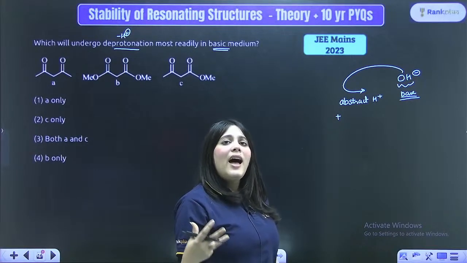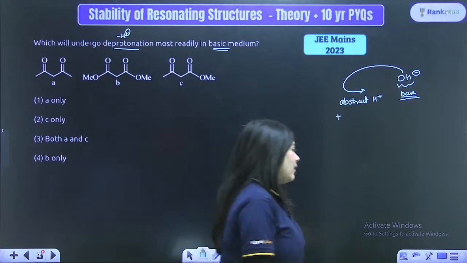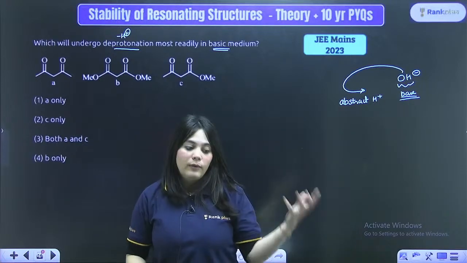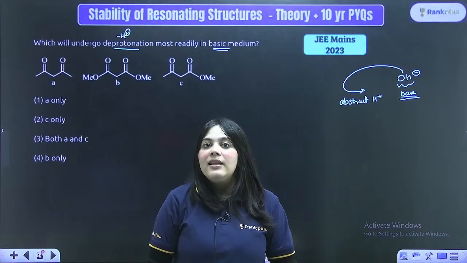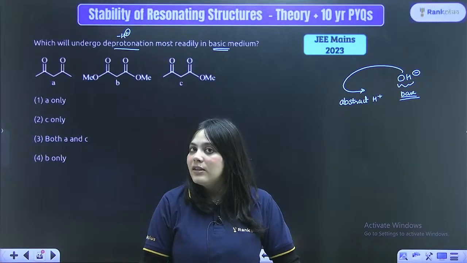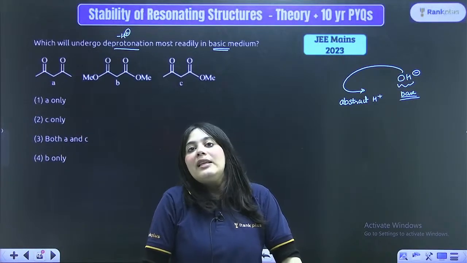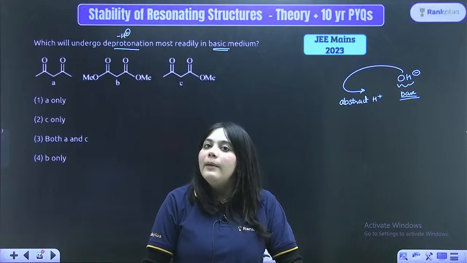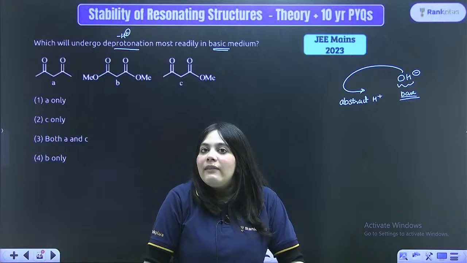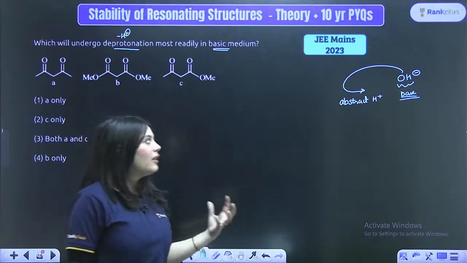the groups which are very good leaving groups. If any good leaving group is present, it will also abstract that. So I'm not including it over here, but you should know it after we are in the next lesson. I'm going to teach you what kind of most repeated reagents are asked in your exam. Once again, we will encounter bases over there, and there we will see what is the dharma of a base. The dharma of a base is to abstract the H plus and also the very good leaving groups. Understanding this thing, it also abstracts the leaving groups from it.